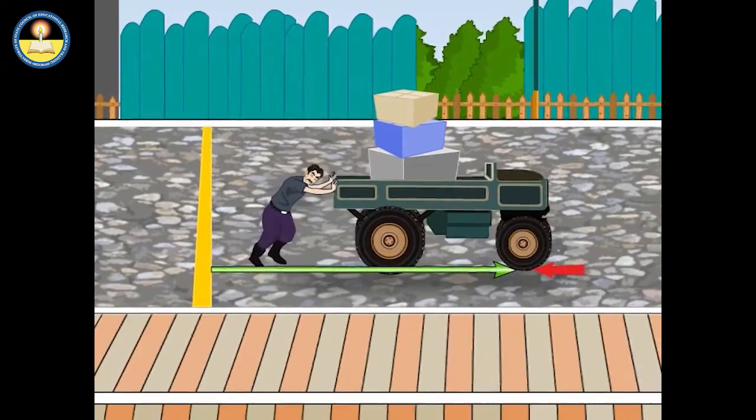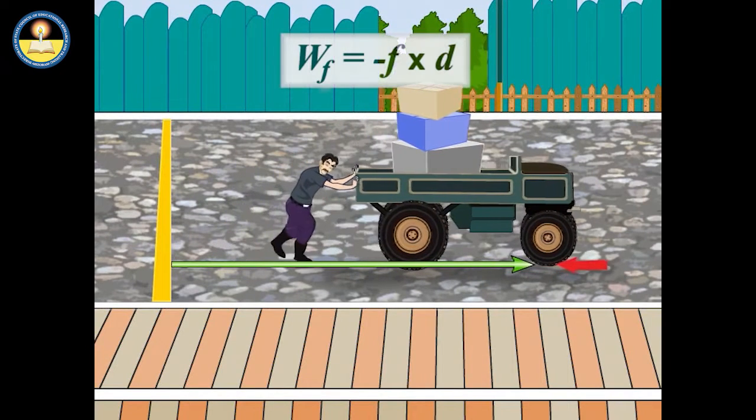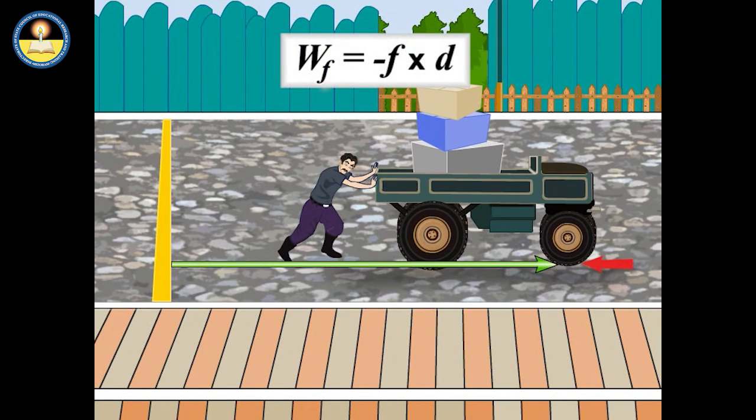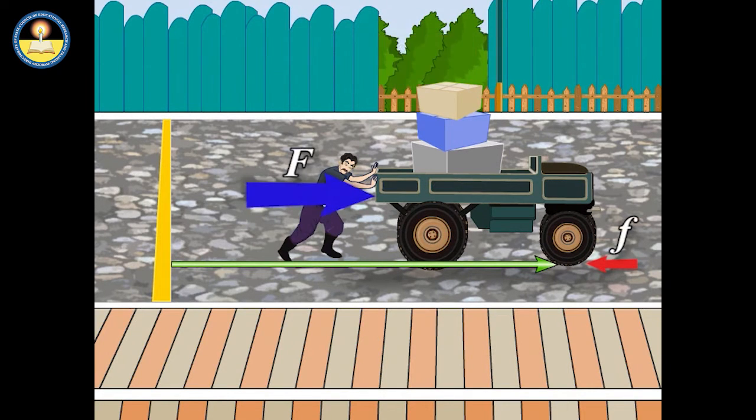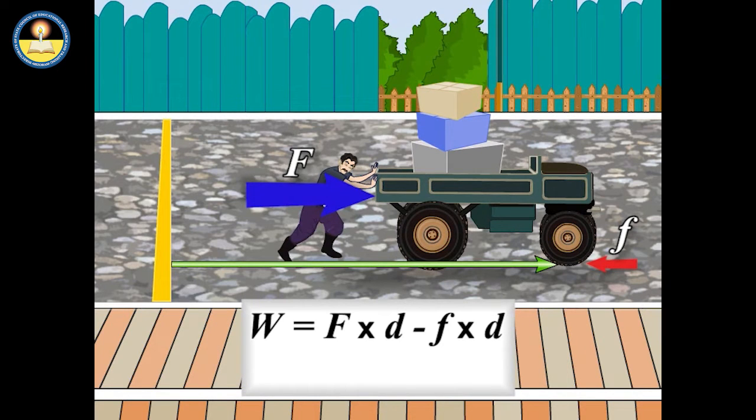That is, the friction and the displacement are in opposite direction, and thereby the friction force does the negative work on the cart. And the net work done on the cart is the algebraic sum of the work done by each force, that is, the applied force and the friction force separately.